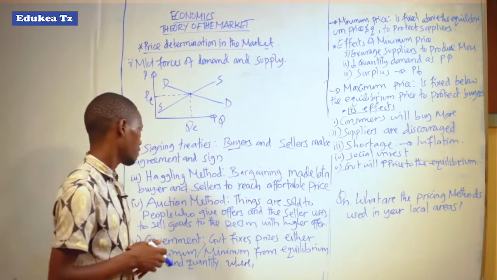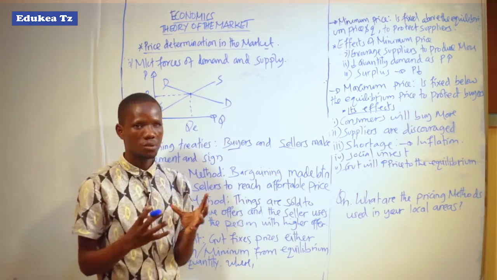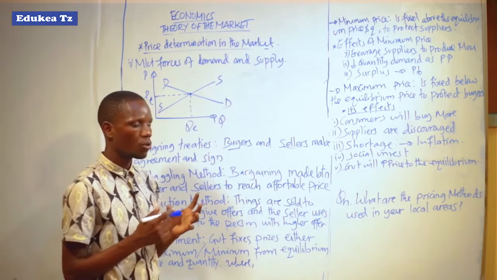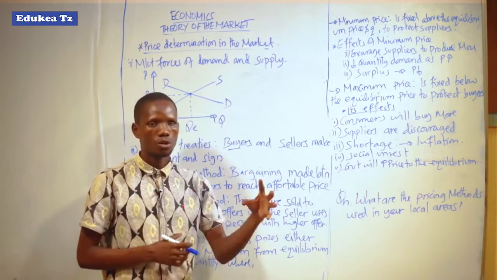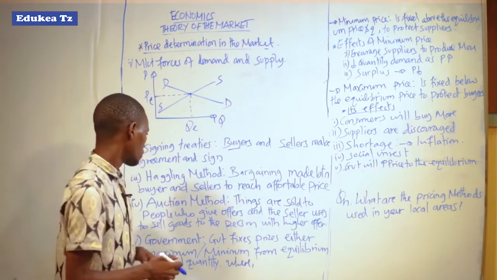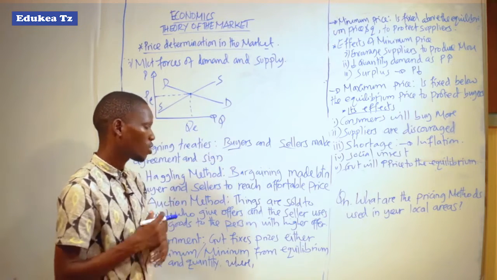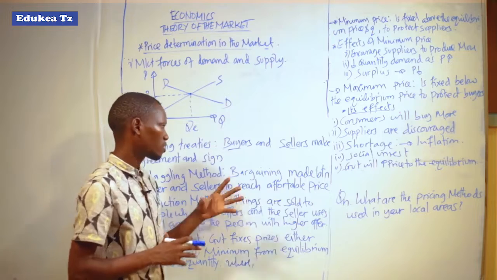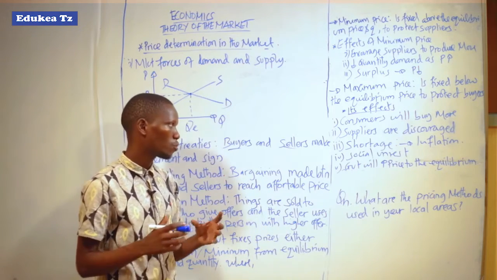But in the haggling method, they make an agreement without signing, without using documents. So they hold oral conversations.